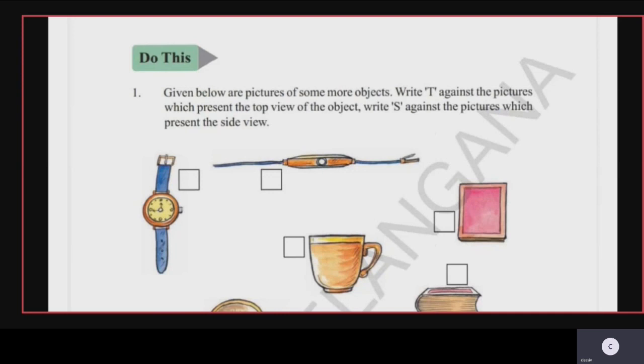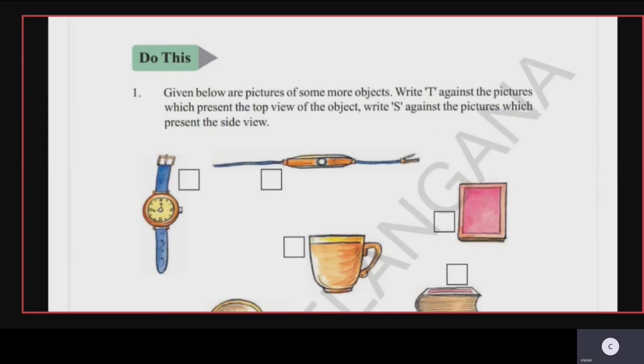Okay, children? So now let us see what is there here. We have to go through it. Given below are some pictures of objects. Write T against the pictures which present the top view of the object. Write S against the pictures which present the side view. So for the top view you will write T, and for the side view S. Okay, children.